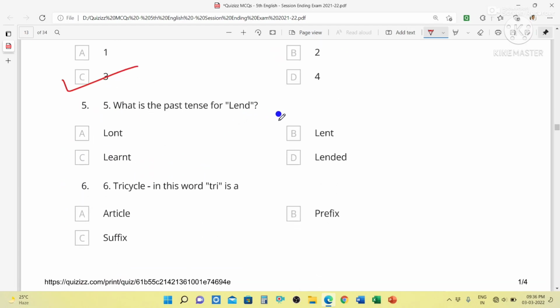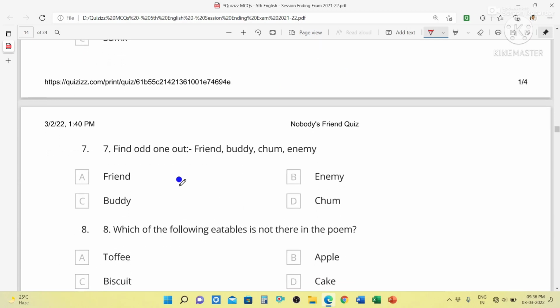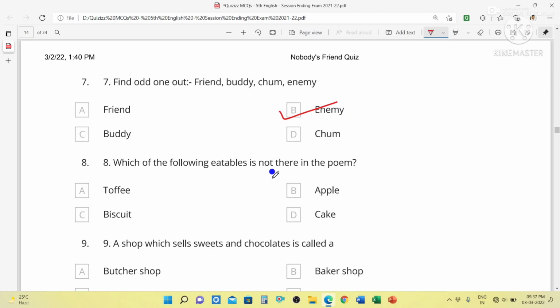What is the past tense of land? Past tense of land is lent. Tricycle, in this word tri is a prefix. Find odd one out. Friend, buddy, chum, enemy. So friend, buddy and chum are the similar words, synonyms, and enemy is the different one, which is the antonym of them. Which of the following eatables is not there in the poem? So here biscuit was not there in the poem. Toffee, apple and cake were there in the poem.